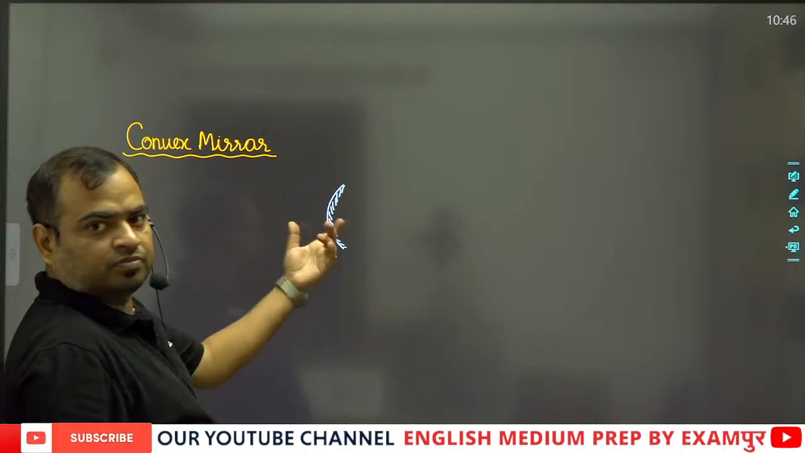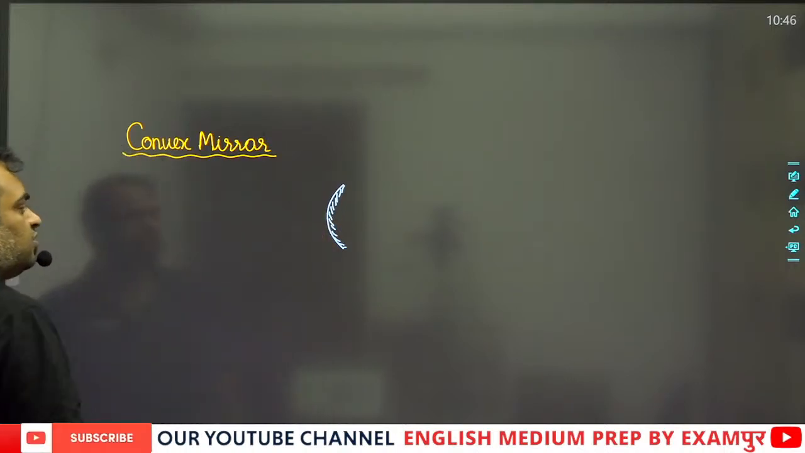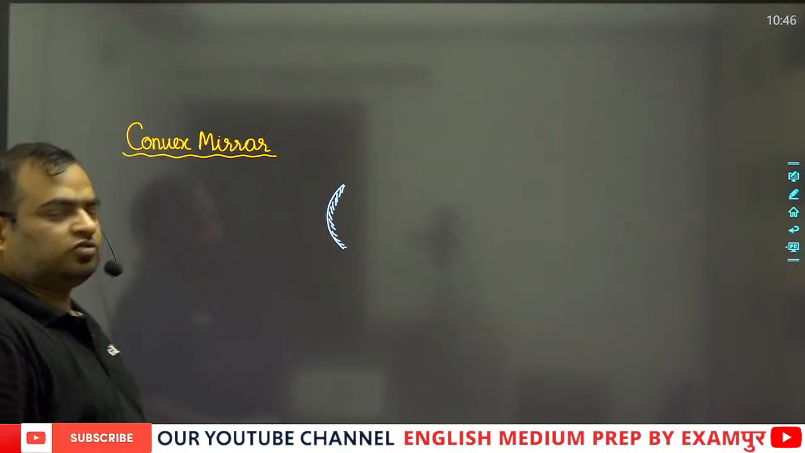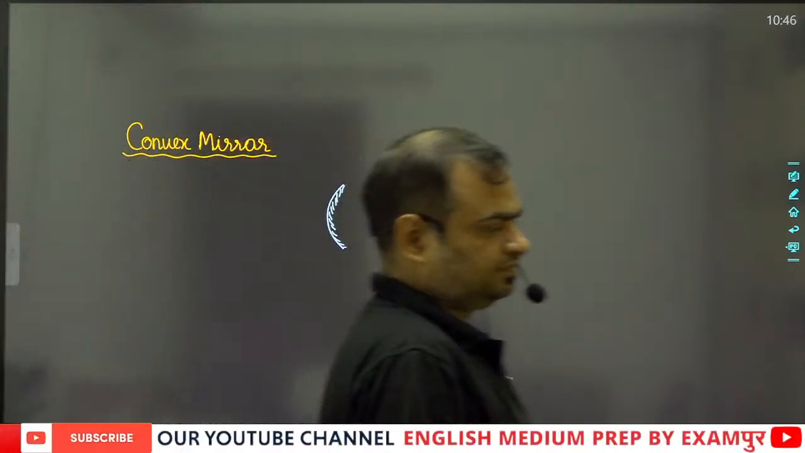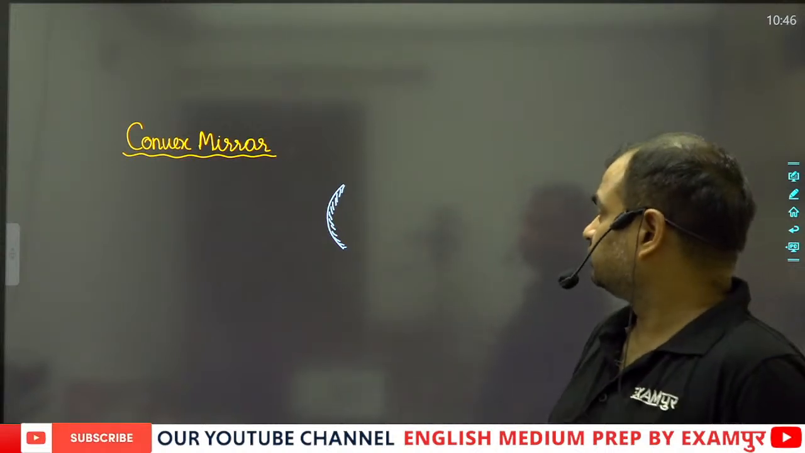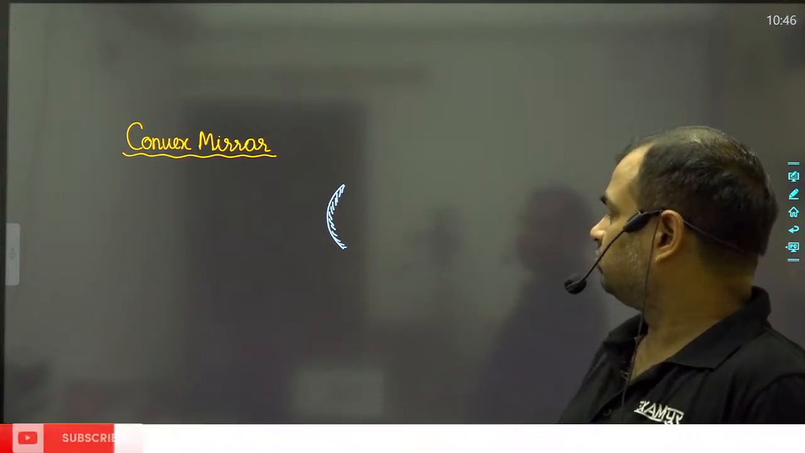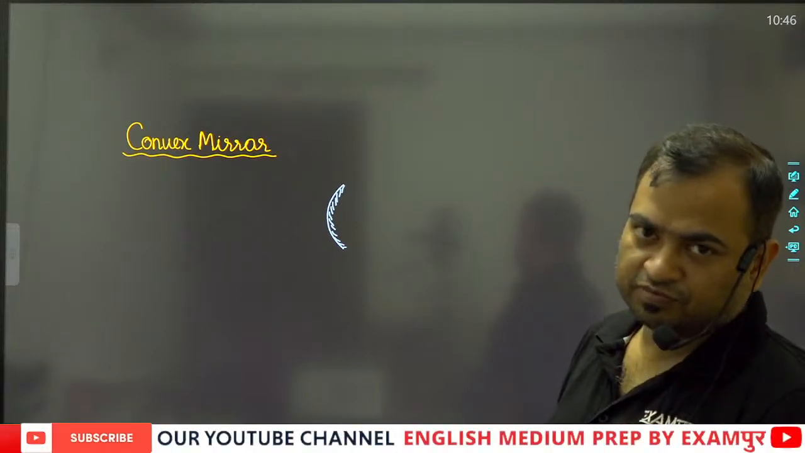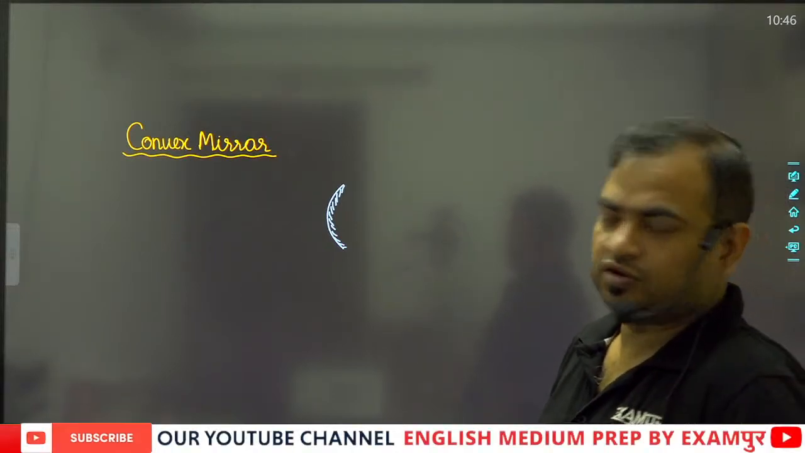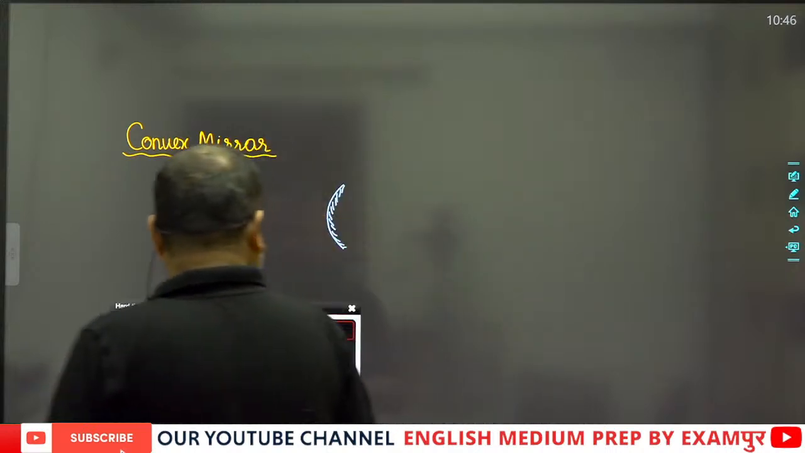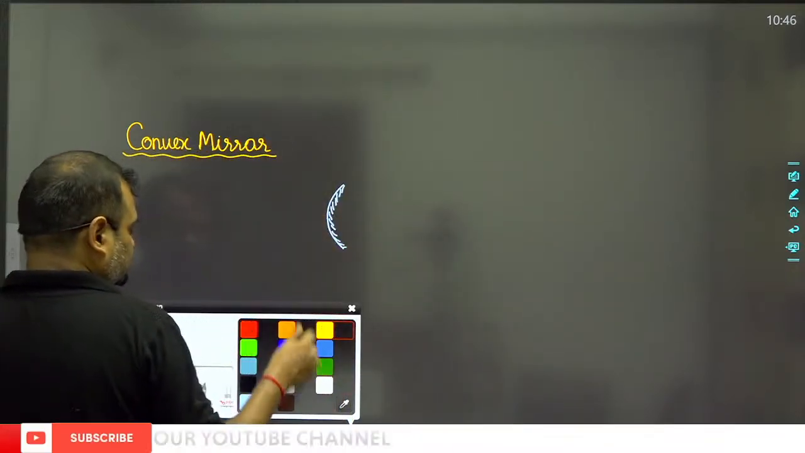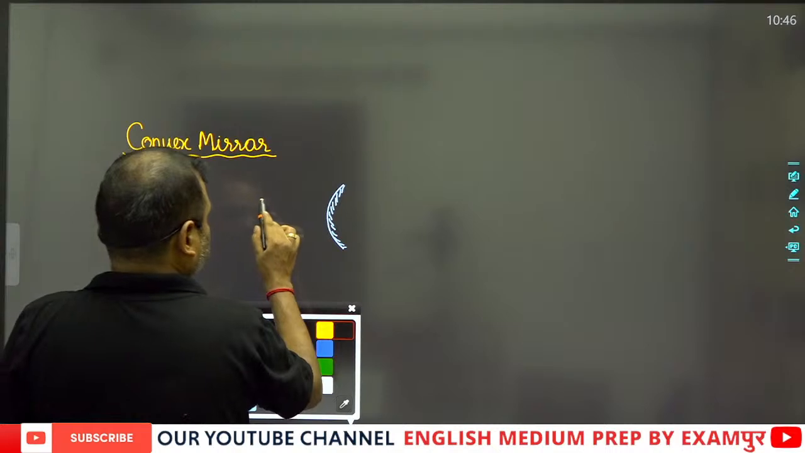When we study the convex mirror, obviously we should know some basics. In a convex mirror, the image formed is always small, and the image formed is always virtual. Such mirrors just diverge the light rays.